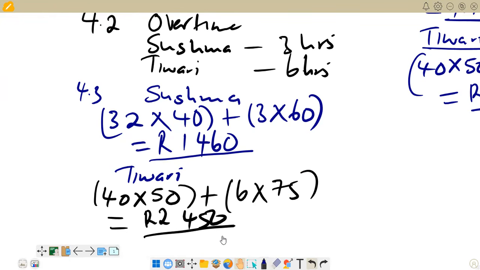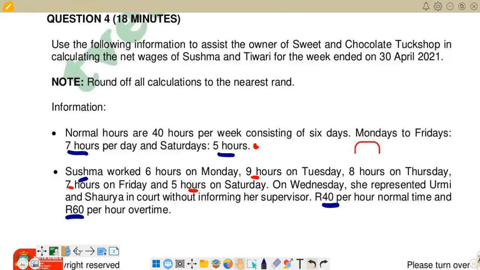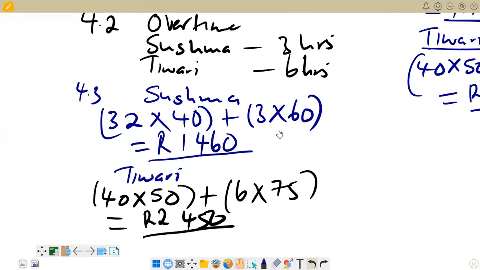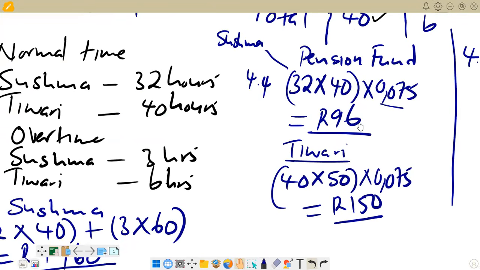And then the figures for pension. Remember the question is saying first consider for pension. If you come back here, the PAYE they are saying has been after pension has been considered. So we are subtracting pension first. There, we go back there, and we know that our pension is on 4.4. Our pension is on 4.4. So for Sushma, we've got 1,460 for gross, and then we check our pension for Sushma. This is the pension 96. So we are subtracting 96.